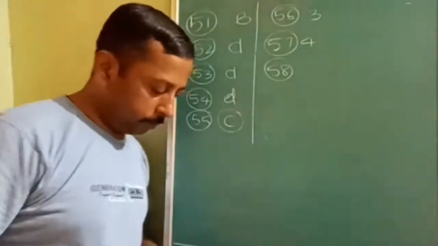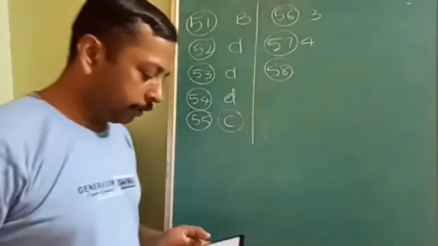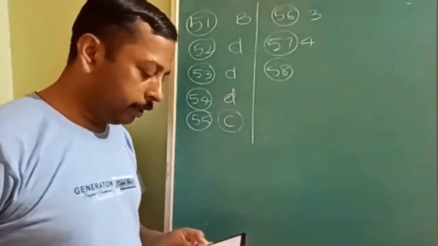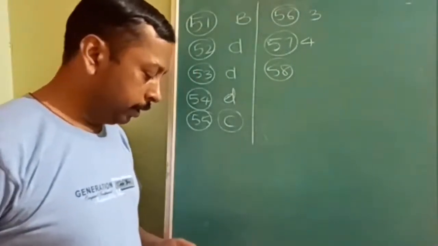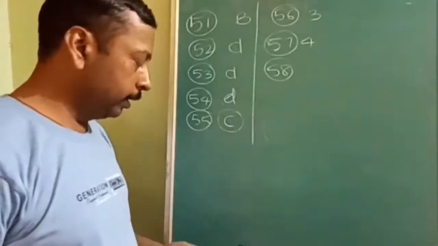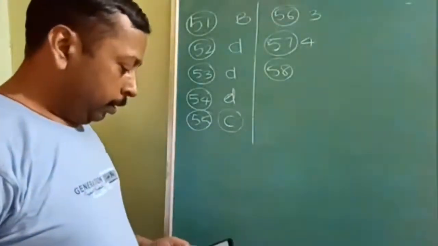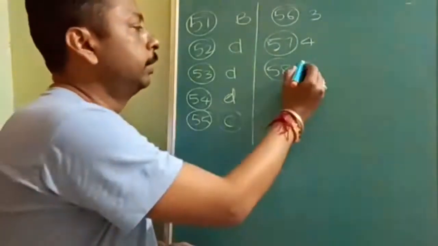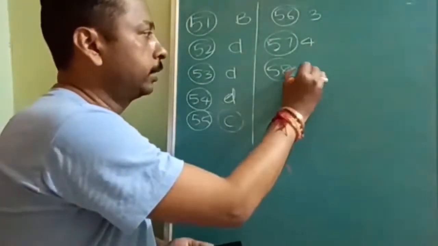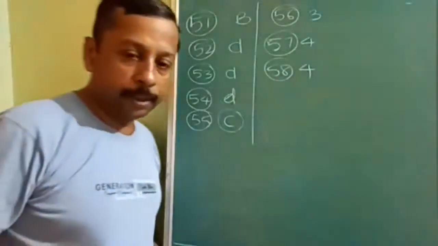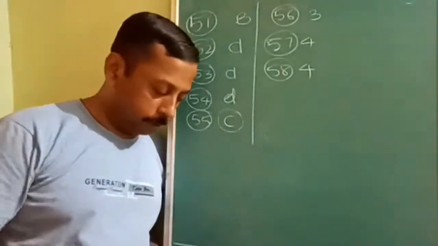Okay, 58th question, just make a correction. Which of the following statements is incorrect? Then your answer will be, for the 58th question, the incorrect statement is the fourth. Okay, the incorrect statement is the fourth answer.